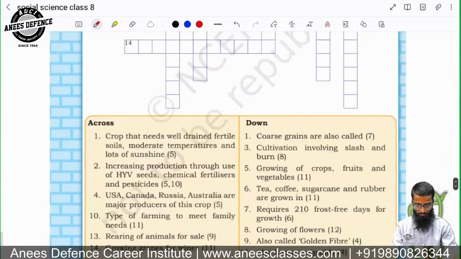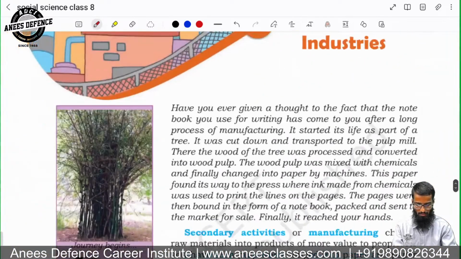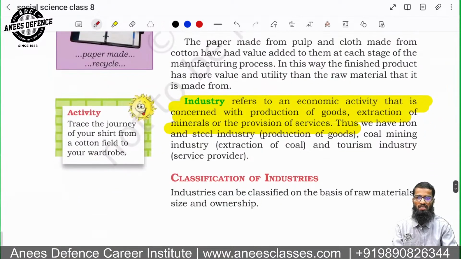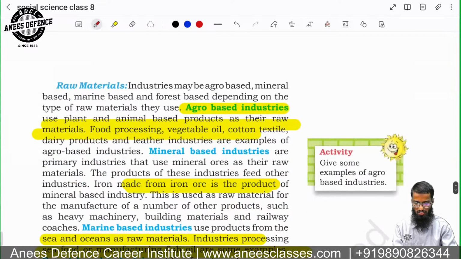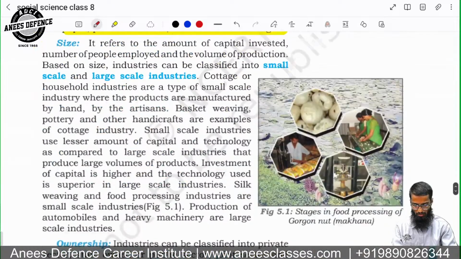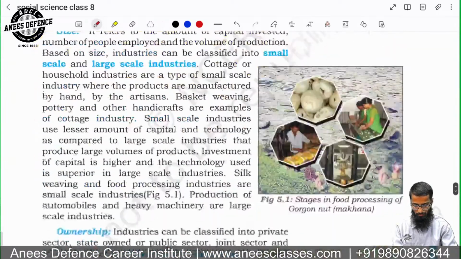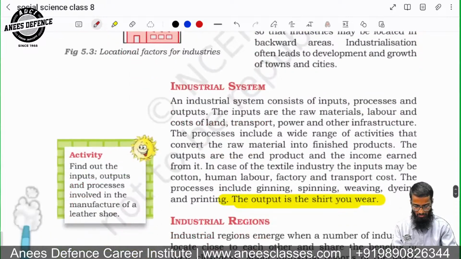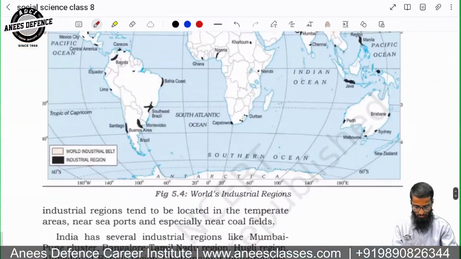So let us move ahead. Industries. Industry refers to an economic activity that is concerned with the production of goods and extraction of minerals. We will be studying the types of industries, which are important for us.